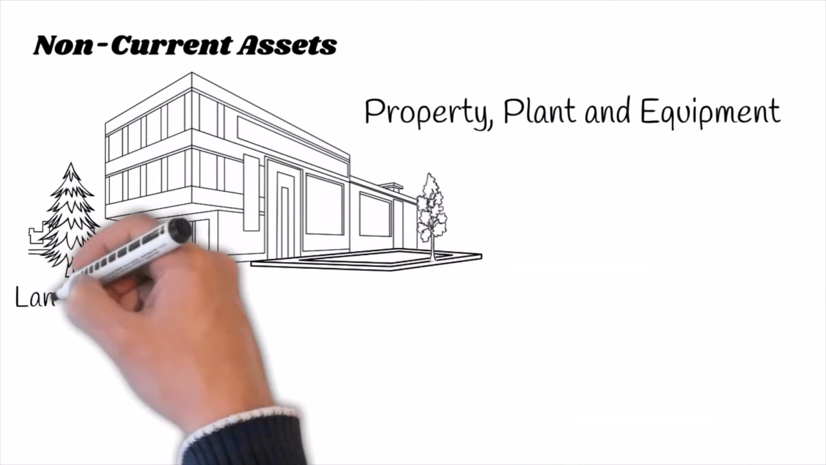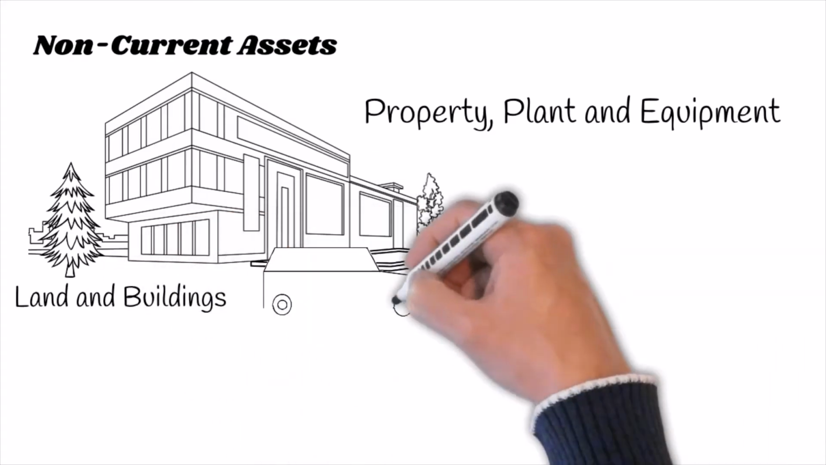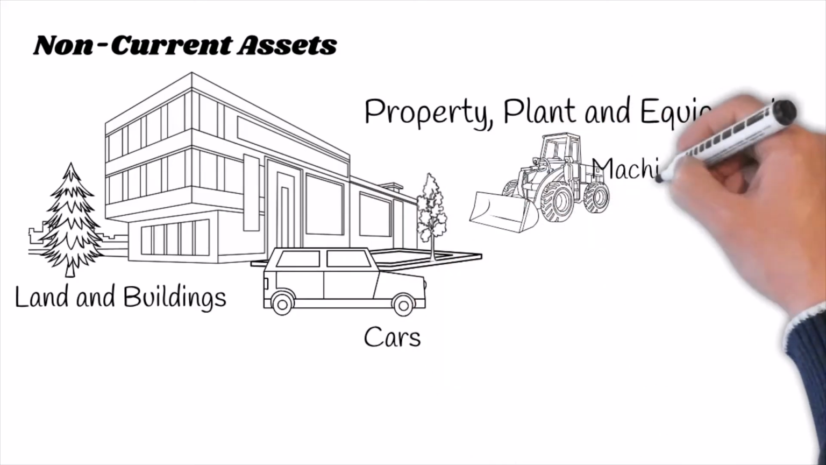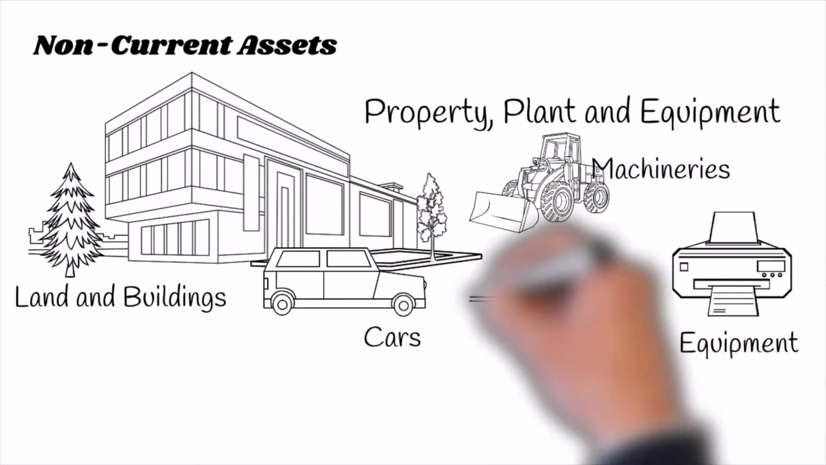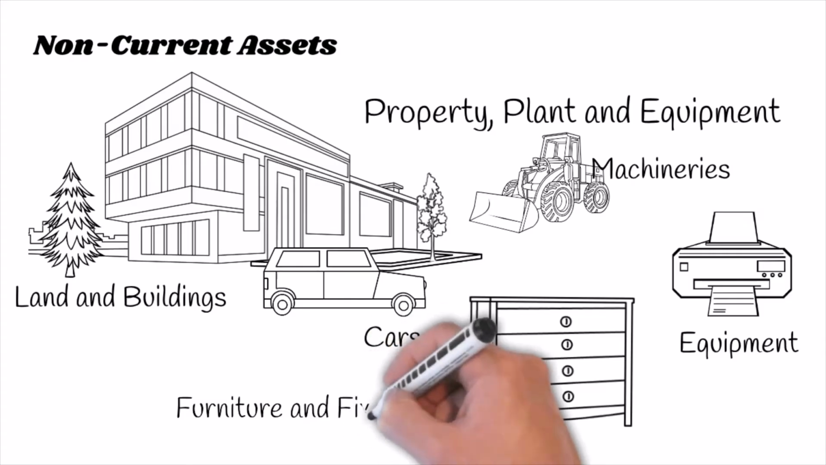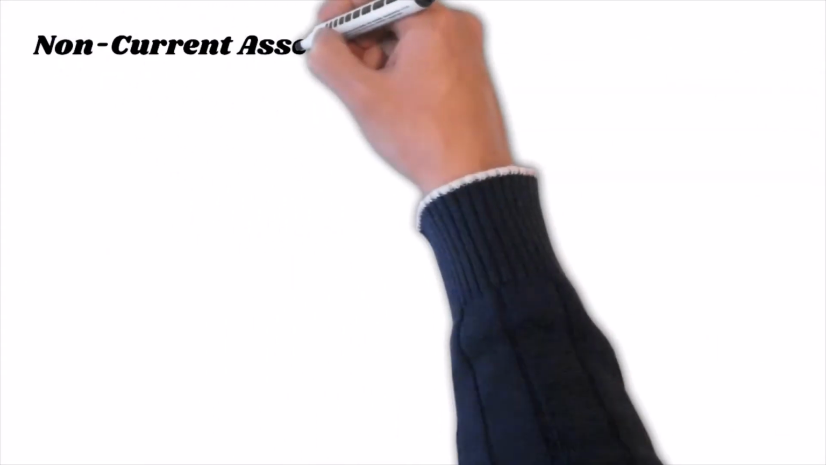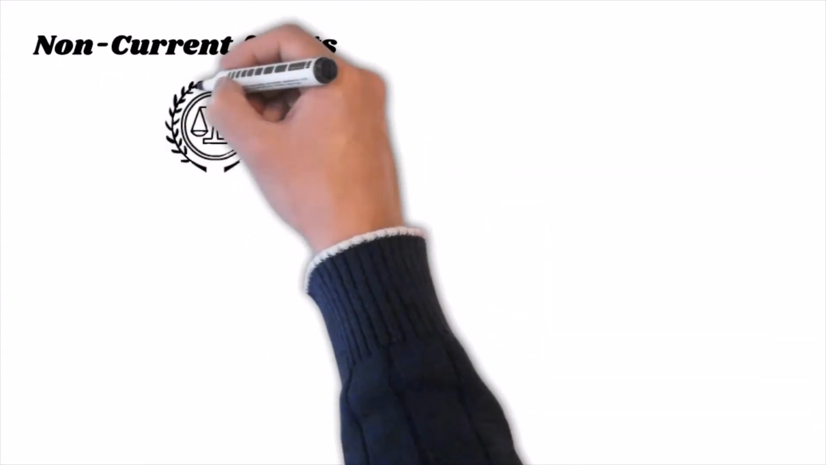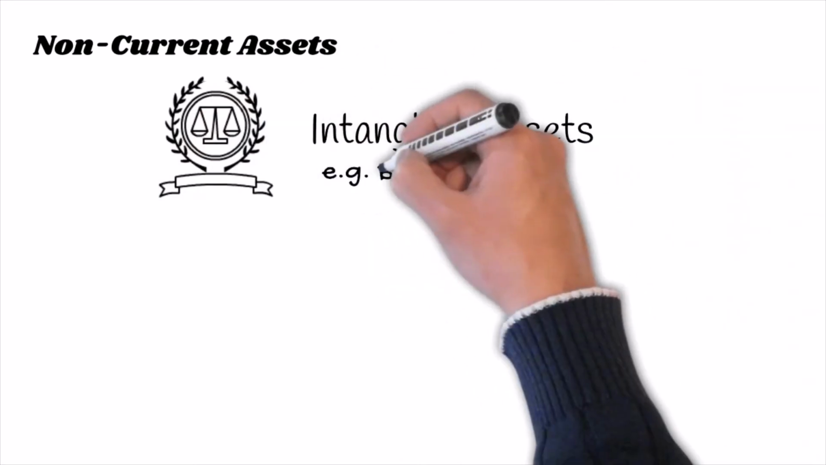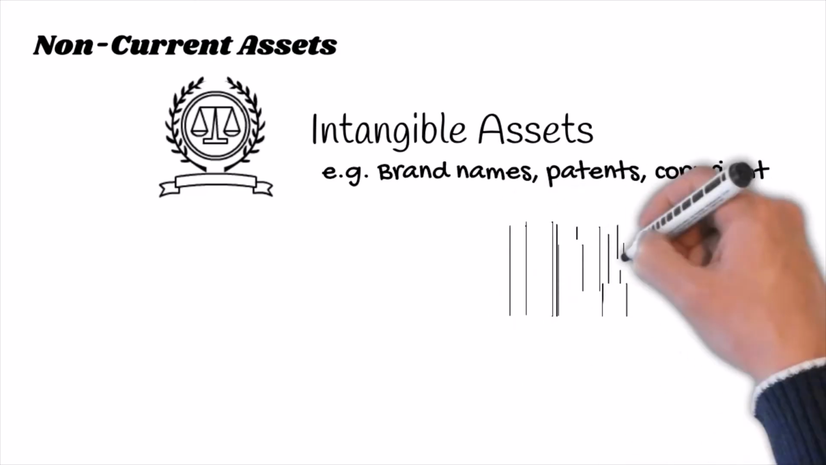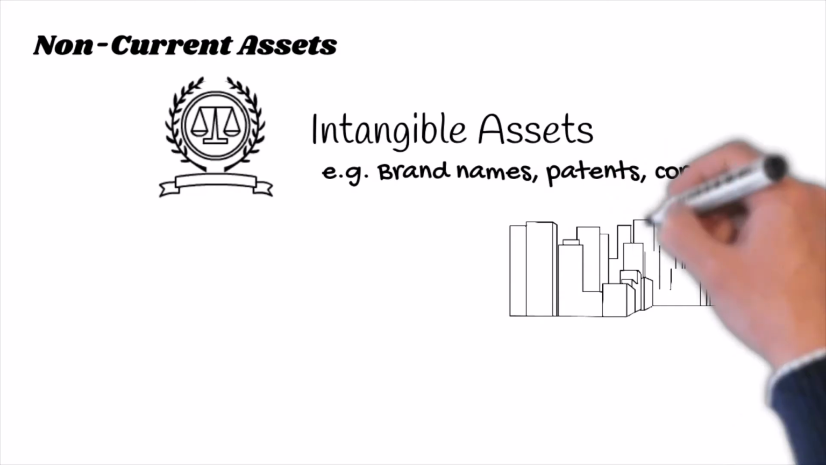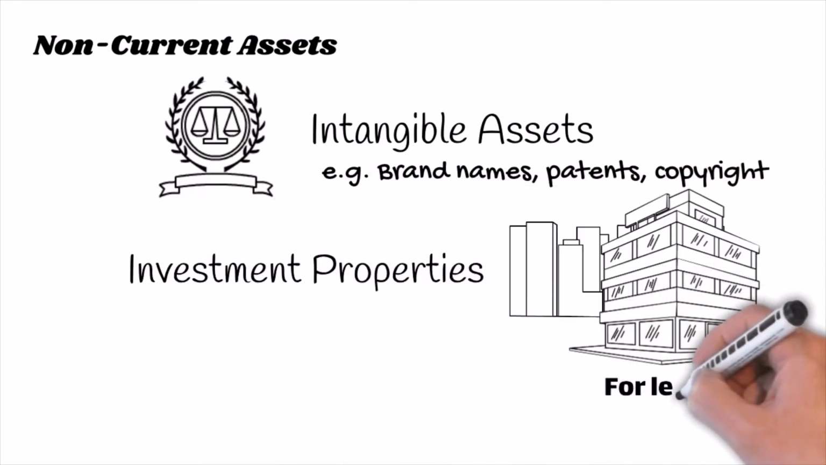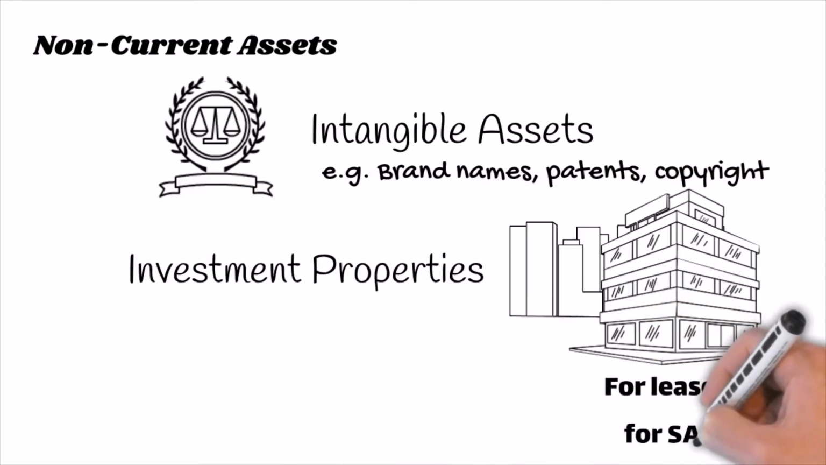Examples are land and buildings, cars, machineries and equipments, furniture and fixtures, and improvements. Another non-current assets are intangible assets such as brand names, patents, and copyright. Investment properties are long-lived assets like real estate properties. The intention is to lease out or for future resale.